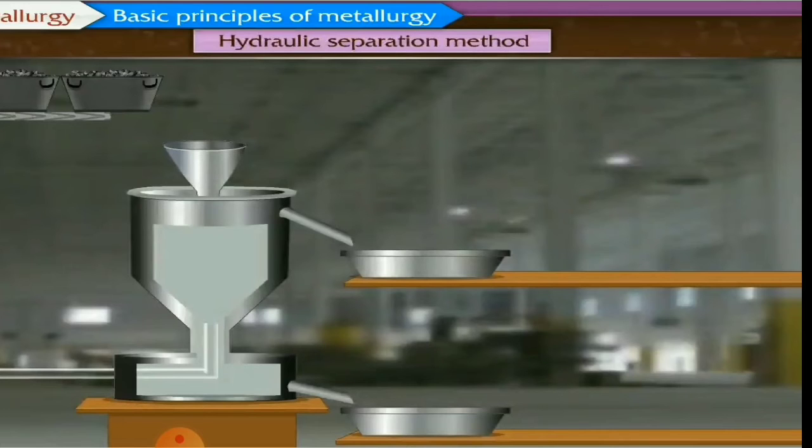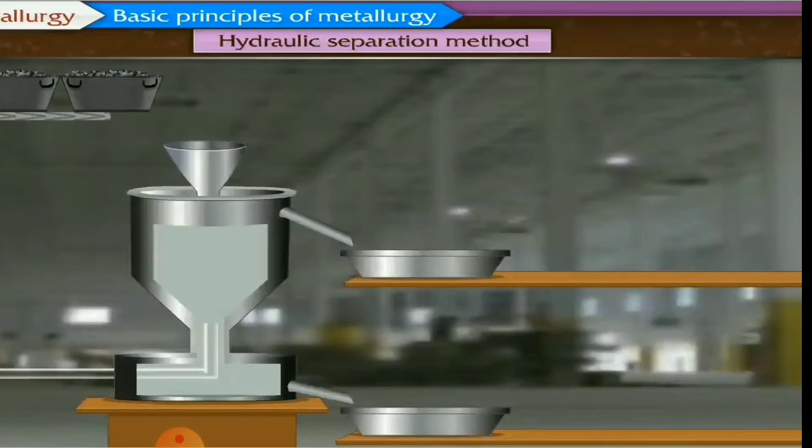It opens into a tank-like container that is tapering on the lower side. There are two outlets. These two outlets are to separate out the heavy and the lighter particles. A forceful jet of water is made to flow into the tank.